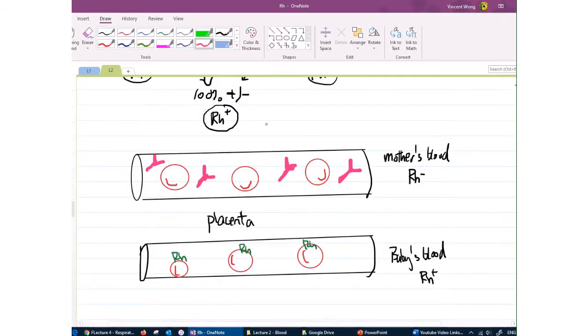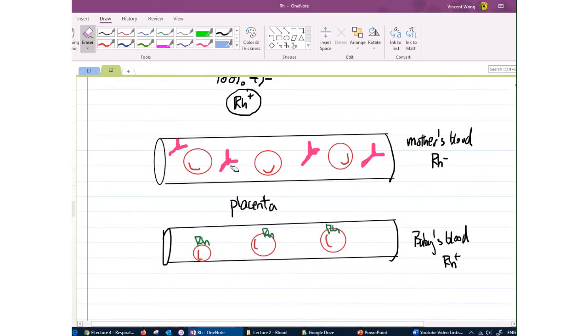So how does it work? Now the mother has the RhoGAM, the antibody, in her system. Let's say the placenta was damaged again during delivery, so the baby's RBCs are going to go into the mother's bloodstream. So there are the baby's RBCs with the Rh on them.